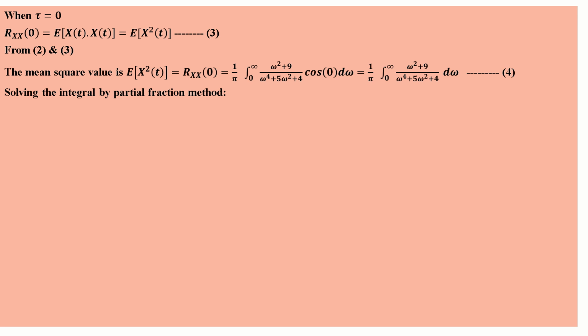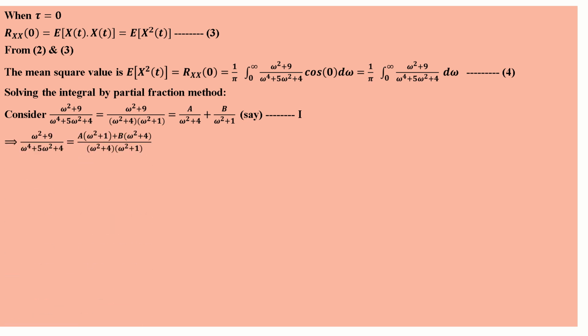Now we are going to solve the integration by the partial fraction method. Take (omega square plus 9) by (omega power 4 plus 5 omega square plus 4). The denominator can be factorized into two parts, (omega square plus 4) into (omega square plus 1), because 4 into 1 is 4 and 4 plus 1 is 5. So let us take it equal to A by (omega square plus 4) plus B by (omega square plus 1), where A and B are constants. We are going to find the values of A and B.